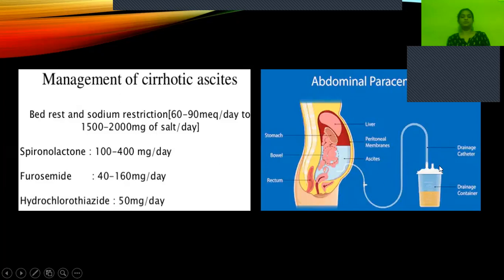This process is called abdominal paracentesis. It is done when a large amount of fluid has accumulated and the patient is not responding to medications.